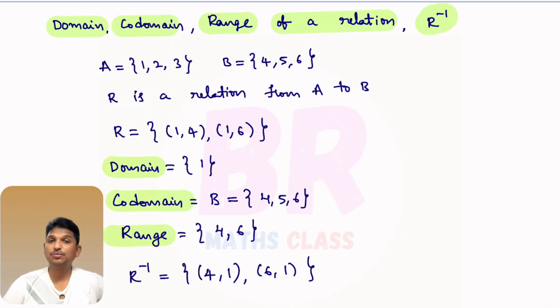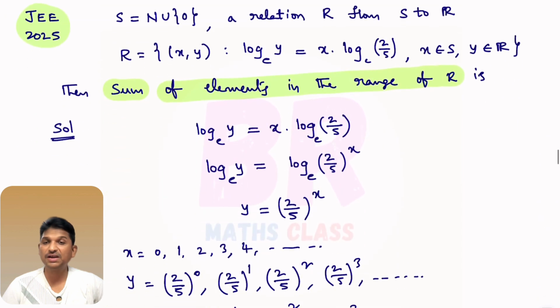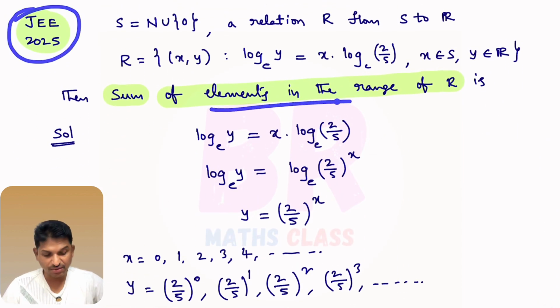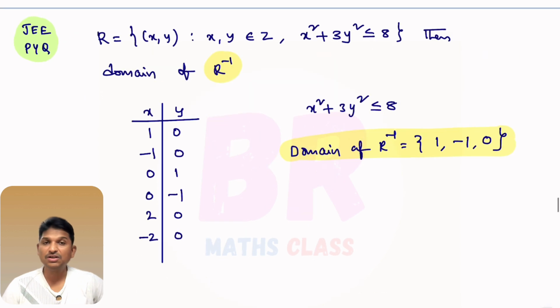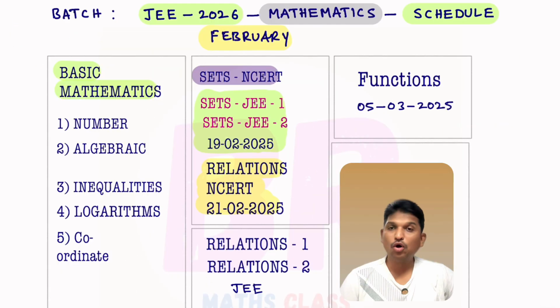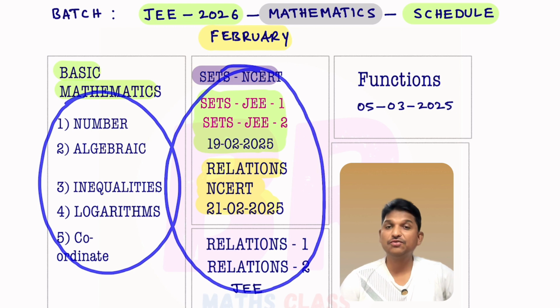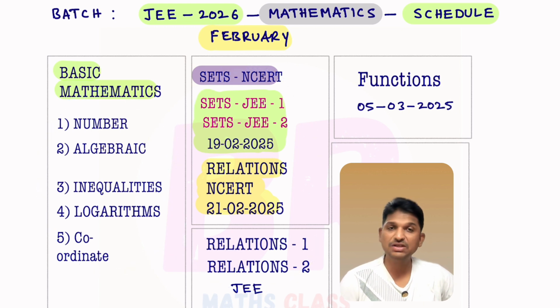Next, we covered the problems based on domain, codomain, range. See, a 2025 question based on the range of a relation. All these problems we covered in this video. All these classes are completely free on YouTube. You can find the playlist of all these chapters.